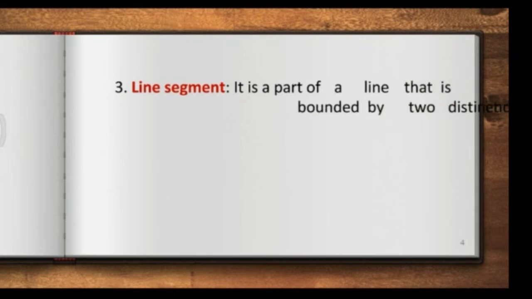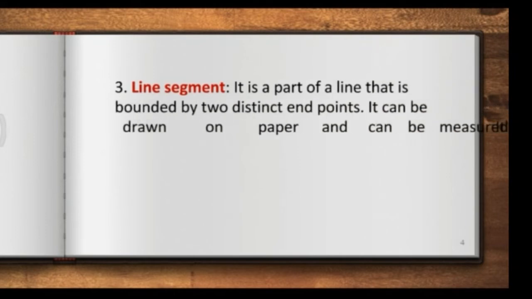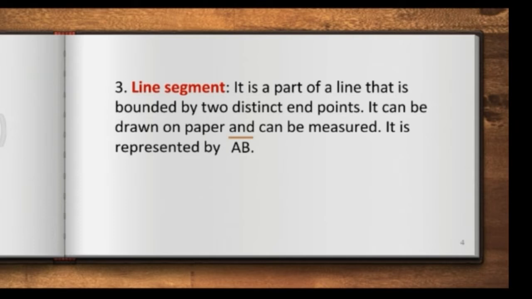Now we are going to study about line segment. What is a line segment? It is a part of a line that is having two distinct endpoints. Since it has two endpoints, it can be measured and can be drawn on paper. It is represented by segment AB.